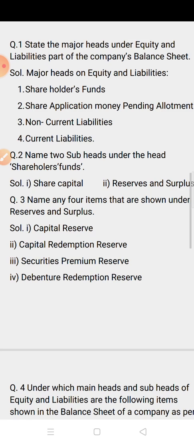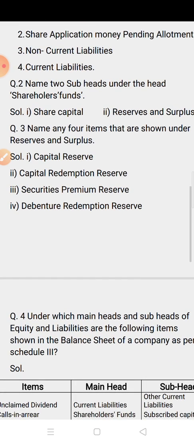The first one is: state the major heads under equity and liabilities part of the company's balance sheet. Here you have to give the major heads. The first is shareholder fund, second is share application money pending allotment, third is non-current liability, and fourth is current liability. So these are the 4 major heads.